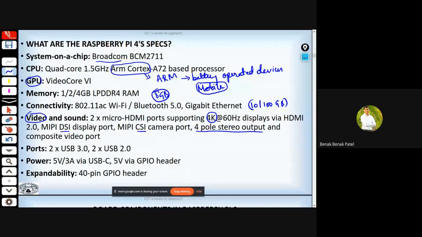wherein we can directly plug in our 4-pole stereo jack, and it has 4 USB ports, out of which 2 are USB 3.0 and the other 2 are USB 2.0. The only difference is that the transfer rate increases in 3.0 compared to that of 2.0. It also has GPIO pins, and the expandability is through a 40-pin GPIO header.